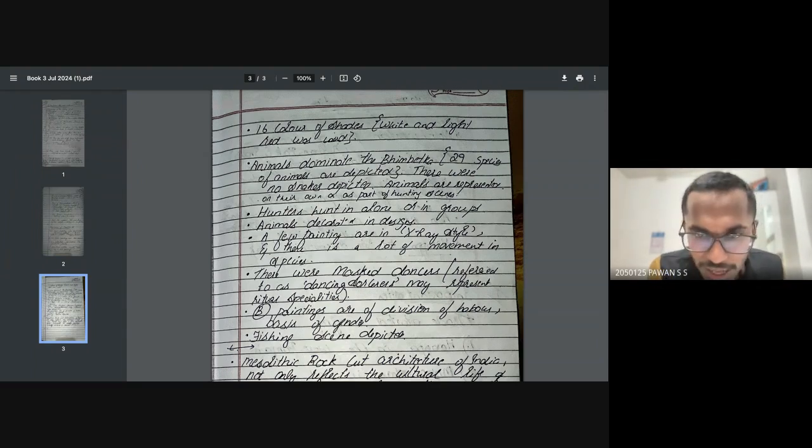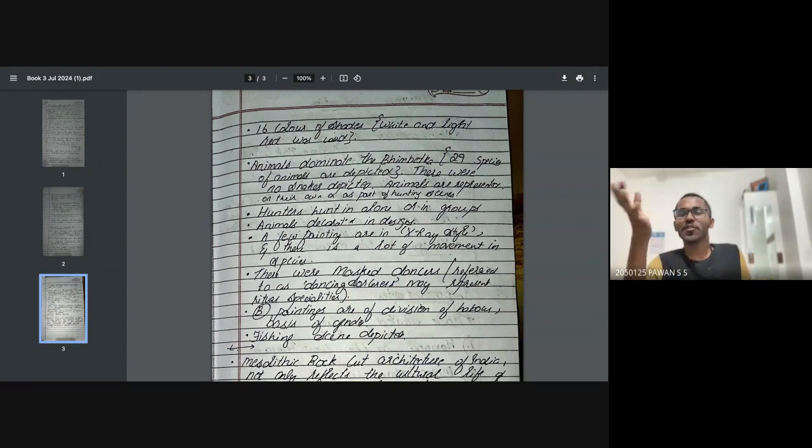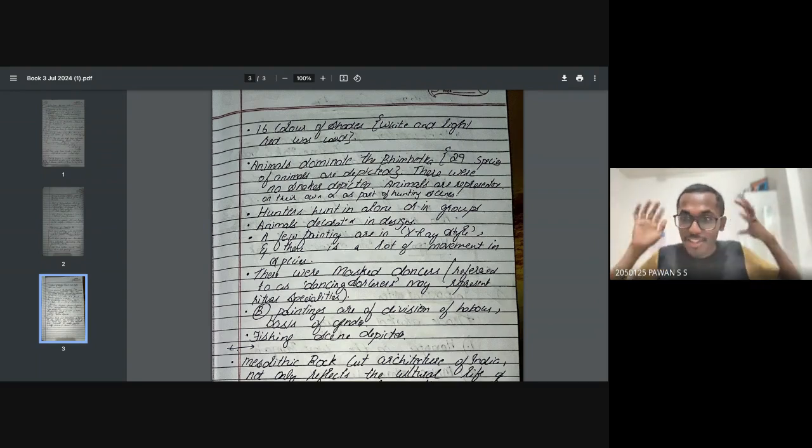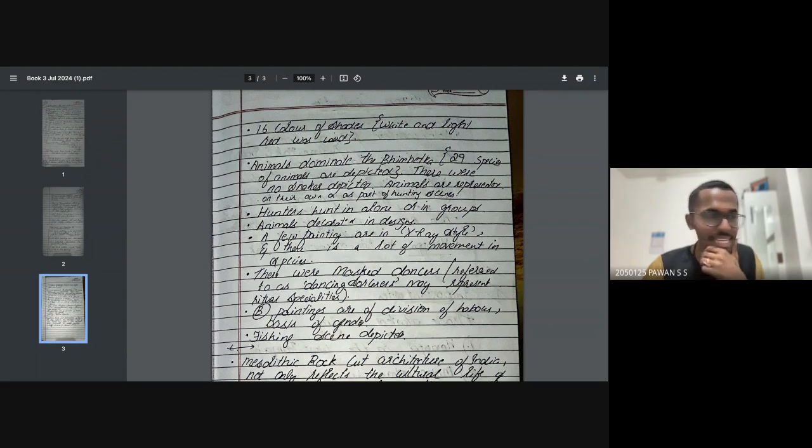There were masked dancers, referred to as dancing sorceress, who may represent the ritual specialist. So there were even these dancing sorceresses. If you watch the Witcher series and all, you know who a sorceress is. So even this masked dancer sorceress was seen, like images of them were there. And even Bimbetka paintings show a division of labor based on gender. A fishing scene has also been depicted. So a fishing scene is also there, a labor scene was also there. So all this was an accumulation.